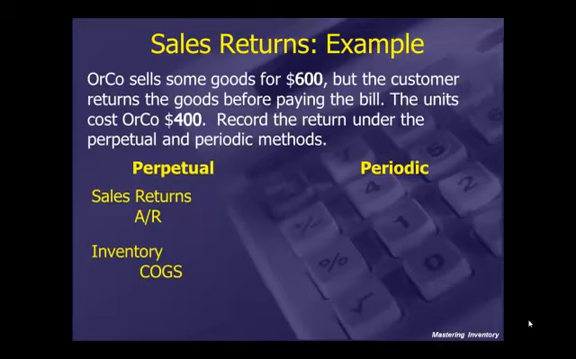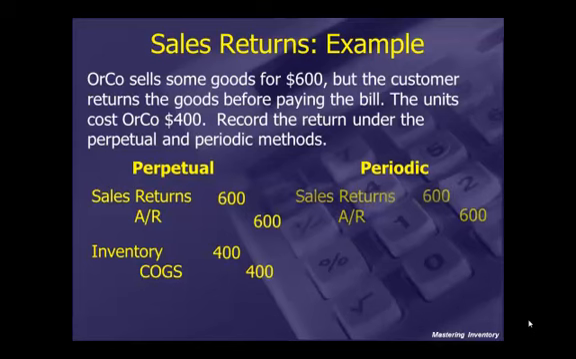We would also debit inventory and credit cost of goods sold. The amount for the sales return is $600. That's what we sold it to the customer for, so we're taking it off their account. And the cost is $400. So that's what we're putting the item or items, the goods, back into inventory at and taking out of cost